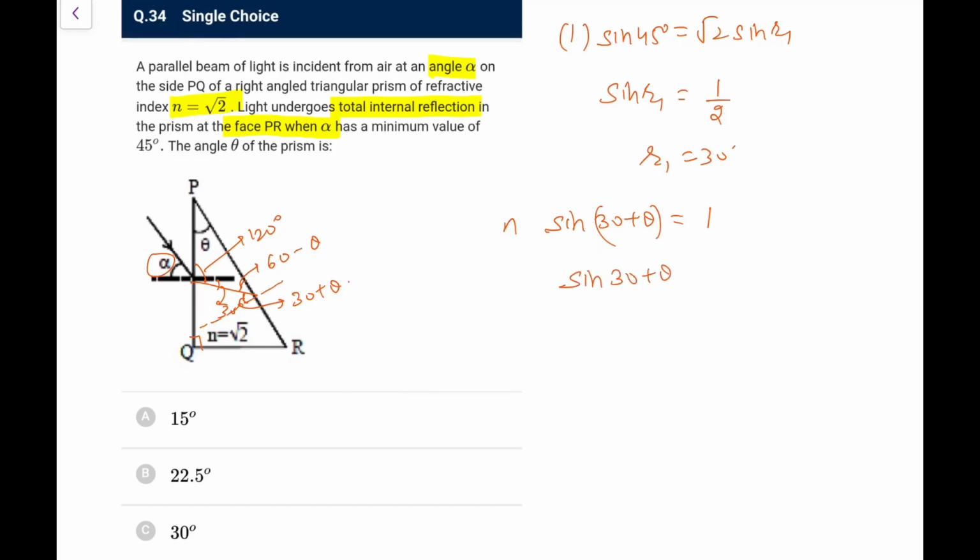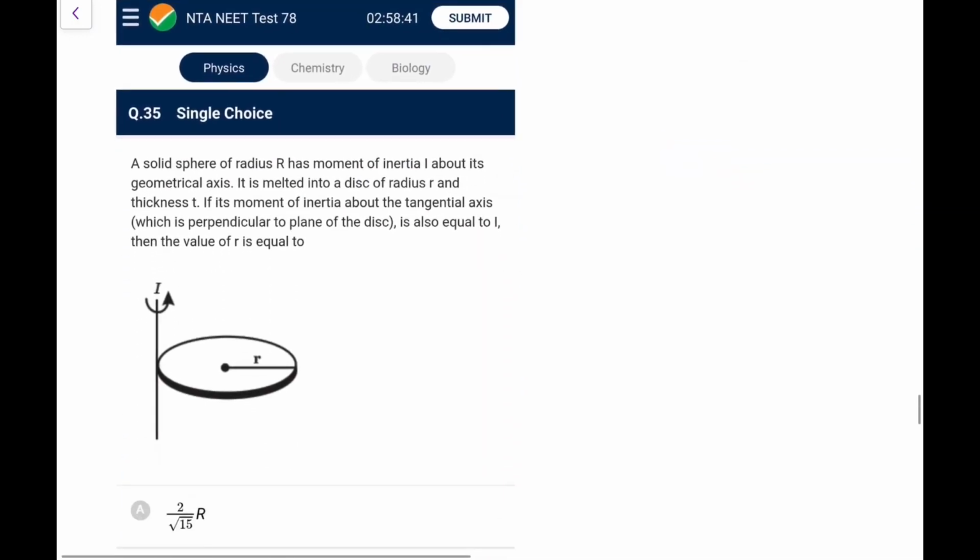So sine of 30 plus theta is 1 by n, that is 1 by root 2, that means theta is 15 degree for you because sine 45 is 1 by root 2. So go for option A, just use the data, you will get the result.